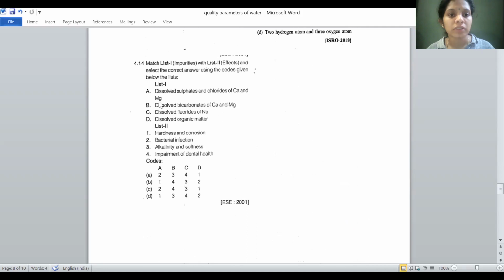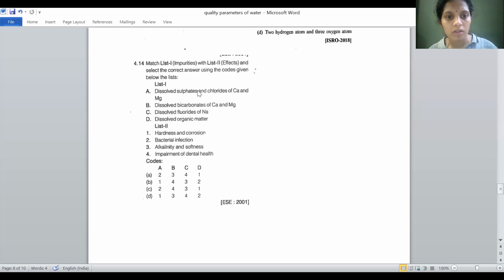Match list 1 and 2. Dissolved sulfates and chlorides of calcium and magnesium. Dissolved bicarbonates of calcium and magnesium. Dissolved fluorides of sodium. Dissolved organic matter. Fluorides cause dental problems, so C is 4. First and last option. Bicarbonates of calcium and magnesium, B is 1.